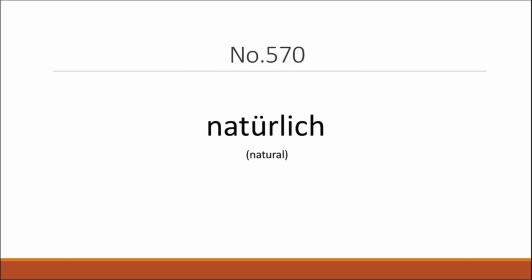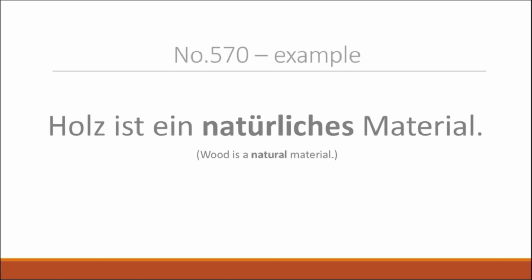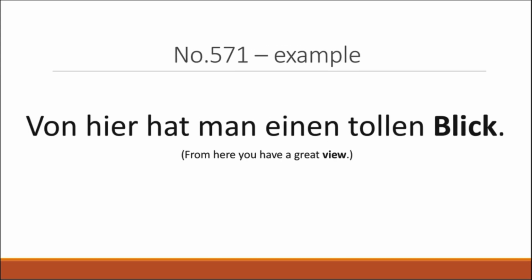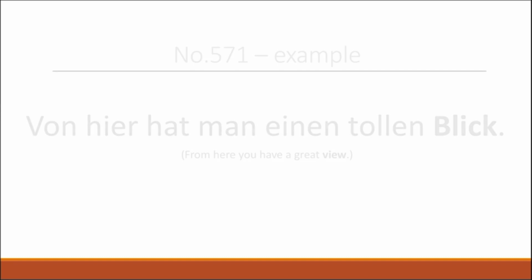Next up we have natürlich, which means natural. Holz ist ein natürliches Material. Wood is a natural material. Now we have der Blick, which means view or glance. Von hier hat man einen tollen Blick. From here you have a great view.